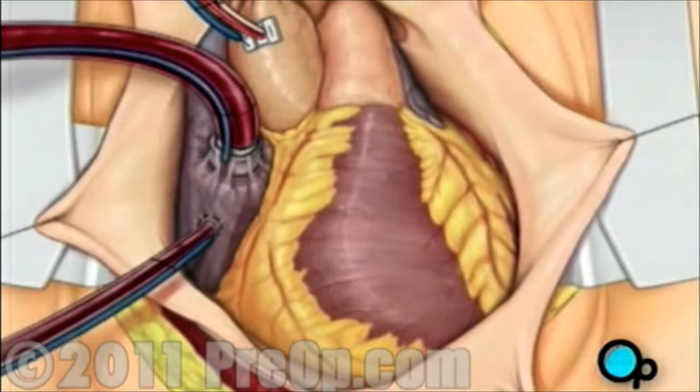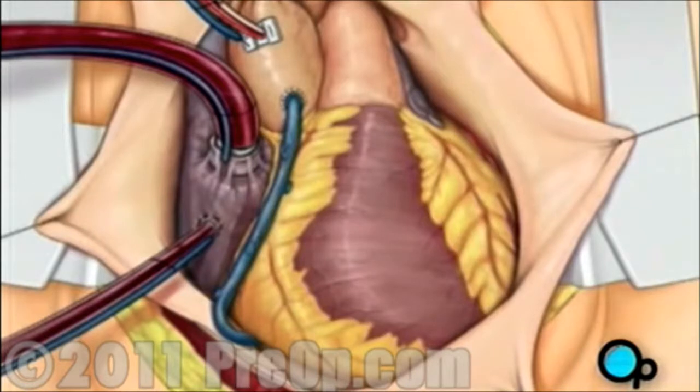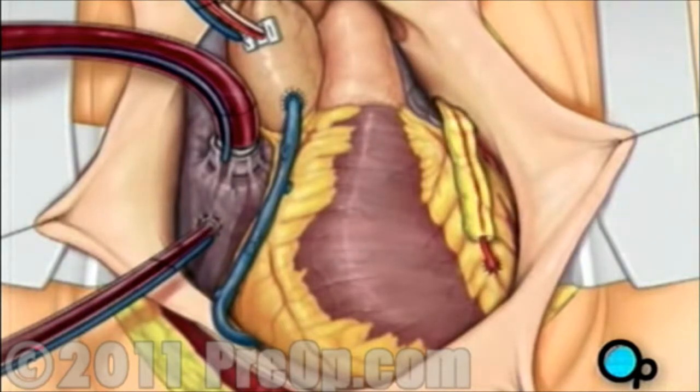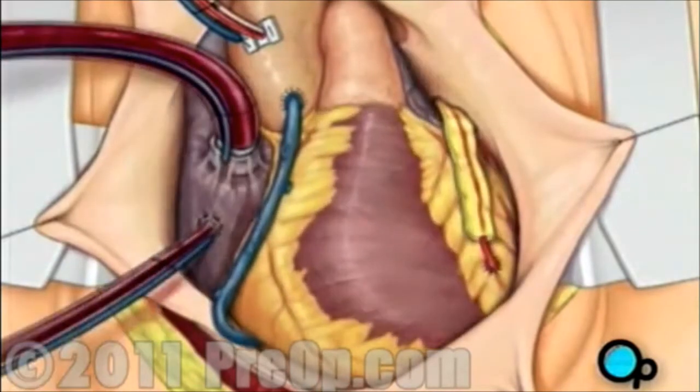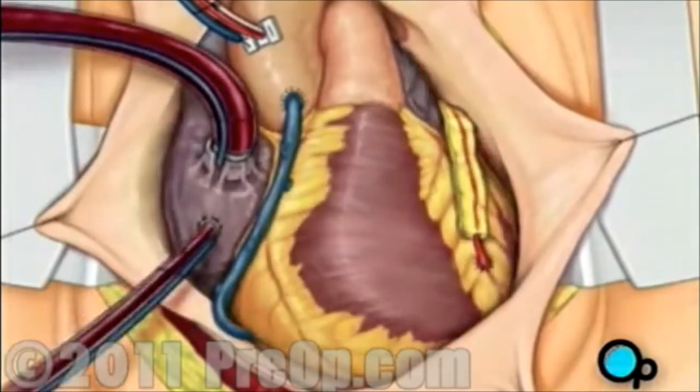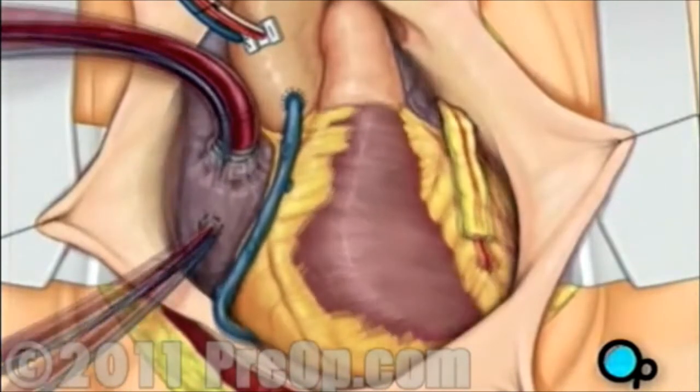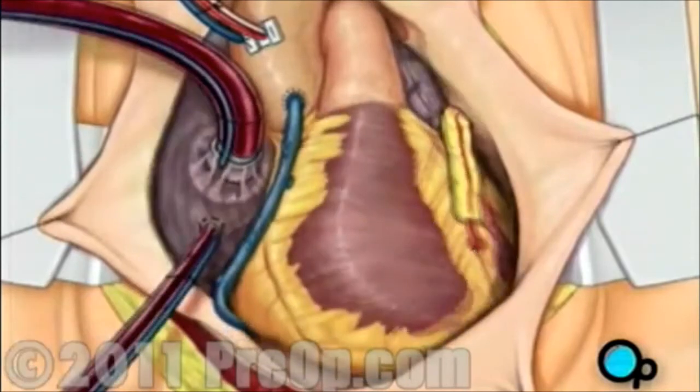To complete the bypass graft procedure, your doctor attaches the ends of the new vessels on either side of the diseased area or areas of the old coronary artery. Once the grafts have been completed, the clamp on the aorta is removed, and the heart is allowed to begin beating again. As the temperature and the rhythm of the heart slowly return to normal, the heart-lung machine is disconnected.